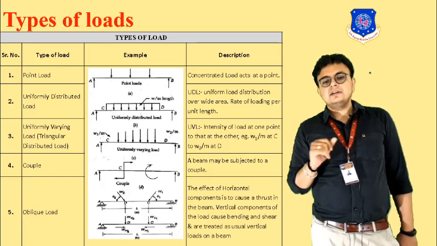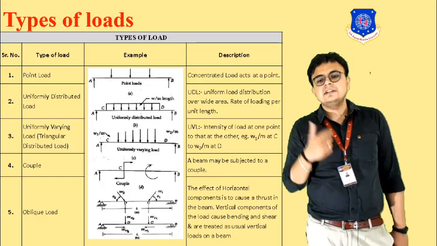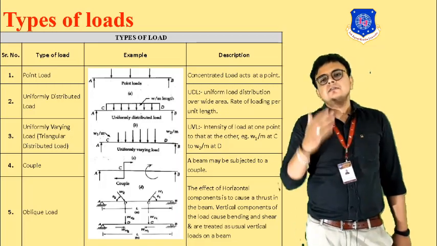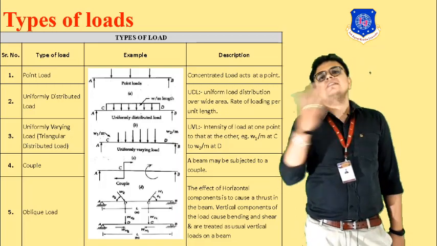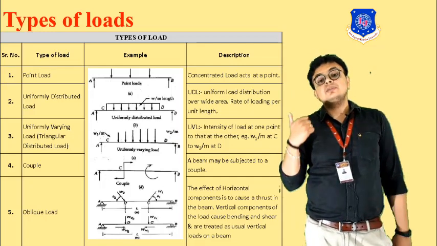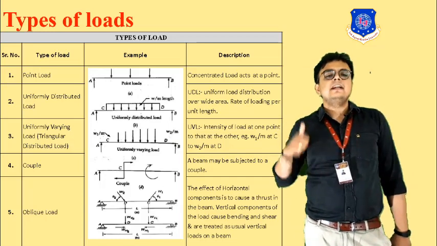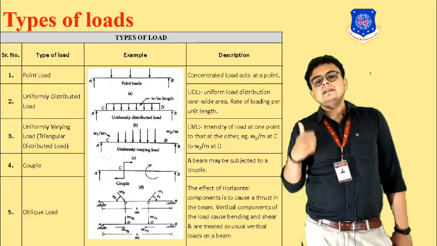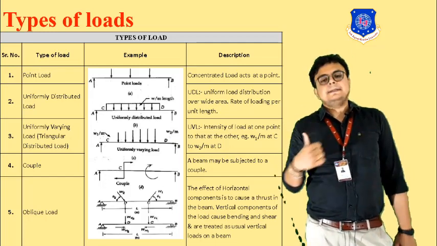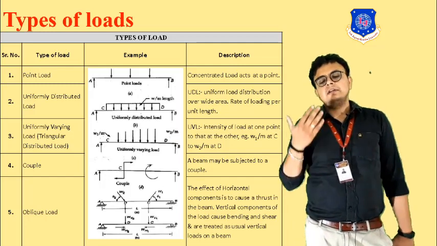You can see over here that uniformly varying load means the intensity at one point will be different in comparison to another. From the figure, you can see that the intensity of the loading will be W1 by M at point M and it will be different at another, that is W2 by M. So that is how the UVL is.